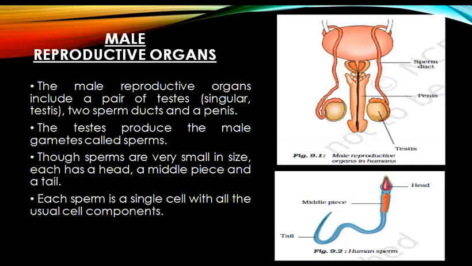The head of the sperm has a condensed nucleus, and the tail is present so that it can move from one place to another. As each sperm is a single cell with all the usual cell components, it has all the cell organelles that are required by a cell. That is why it is a single cell, unicellular.